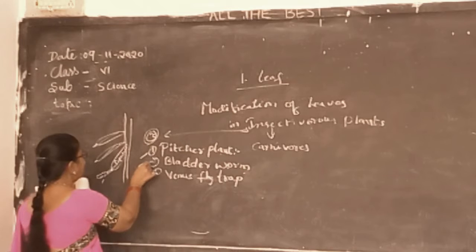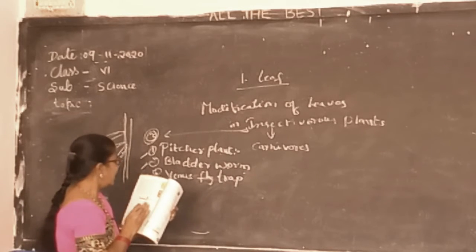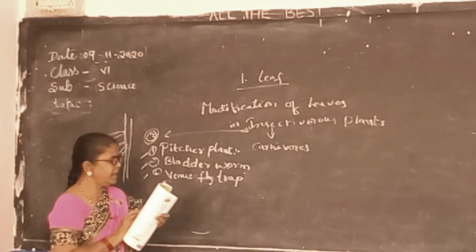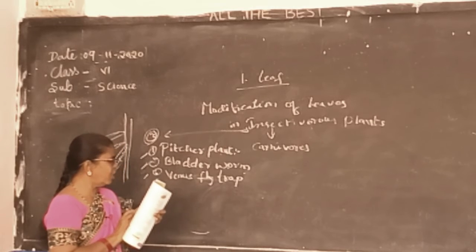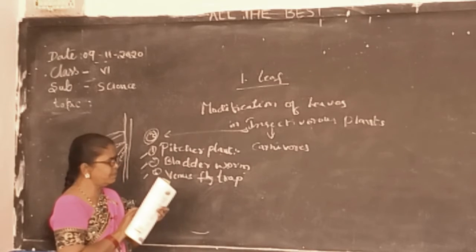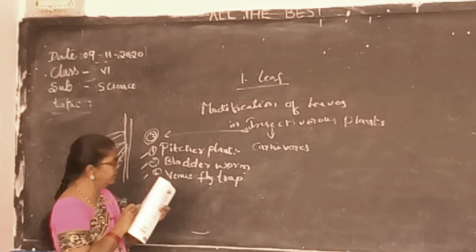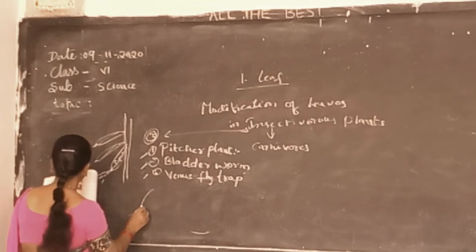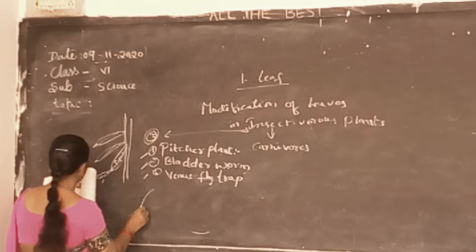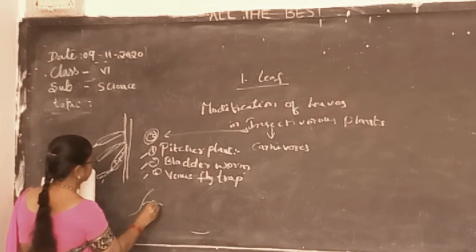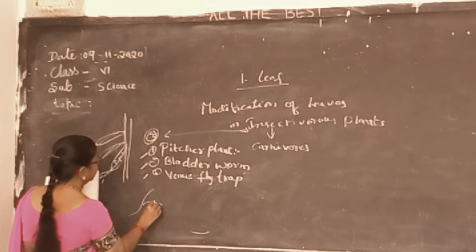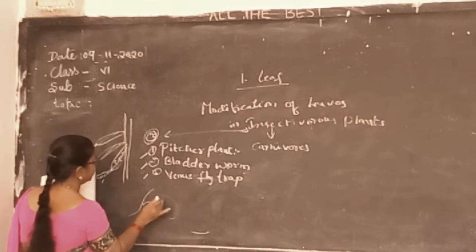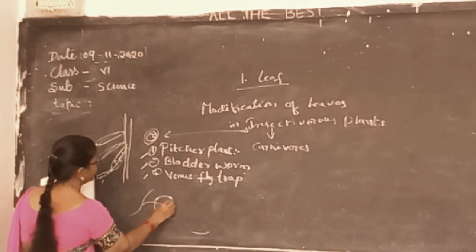Now the bladderwort. The bladderwort leaves are highly segmented and modified into a sac called a bladder. So here let's see how the leaves are. The leaves are always open.